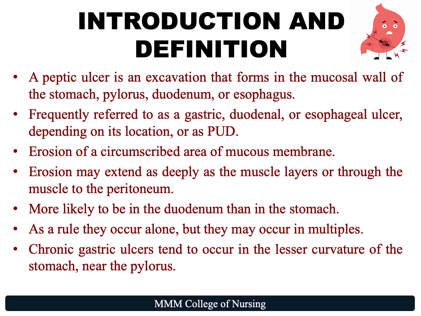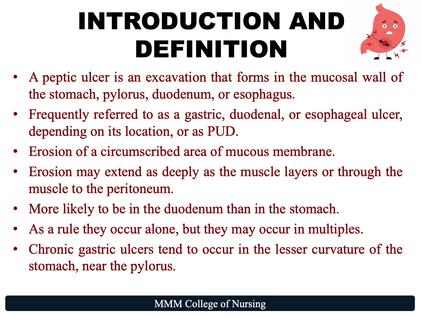A peptic ulcer is an excavation, that is, a hollowed out area that forms in the mucosal wall of the stomach in the pylorus, which is an opening between the stomach and the duodenum. It can also occur in the duodenum or in the esophagus. It is frequently referred to as gastric, duodenal, or esophageal ulcer, depending upon its location, or broadly termed as peptic ulcer disease, that is PUD.